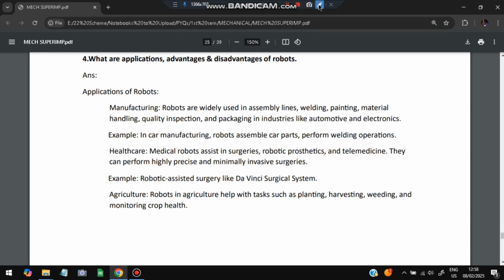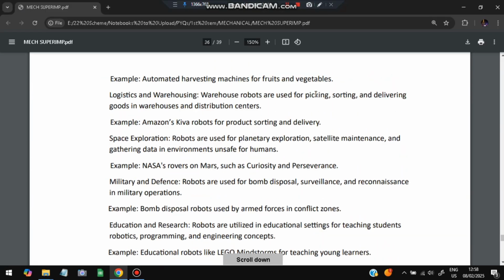First is, what are the applications of robots? It is used in manufacturing many things. Robots can manufacture many things. It is used in healthcare to perform highly precise and minimally invasive surgeries. Agriculture, it can be used to help water, plant, harvest, weed, and monitor the crops' health as well.